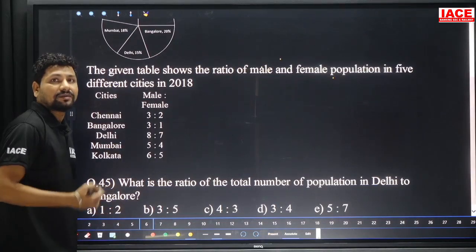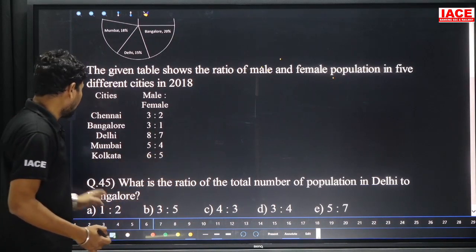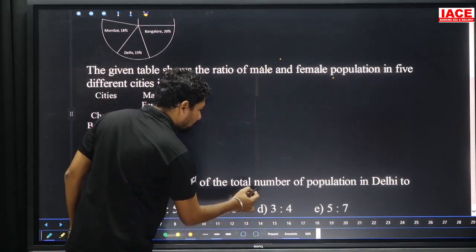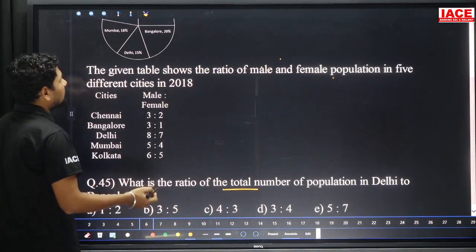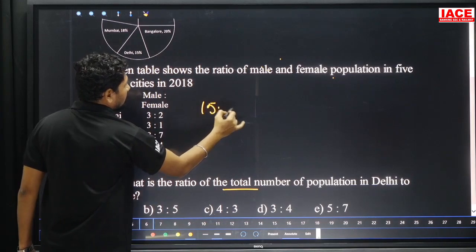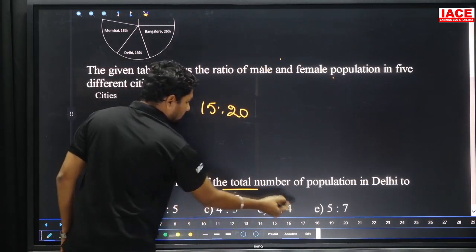Next. Question number 45. What is the ratio of total number of population in Delhi to Bangalore? In Delhi to Bangalore, total population. They are not asking the male and female version-wise. They are asking total population. Total population means 15 is to 20. Both will be cancelled with 5. 5 3s are, 5 4s are. Then the answer is option D.